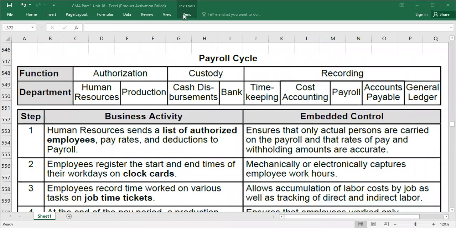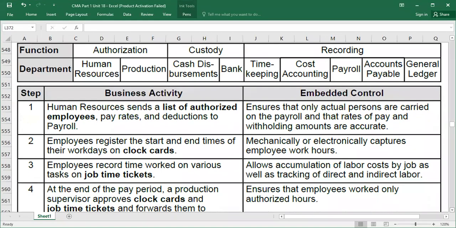Now guys, we are discussing the payroll cycle. Okay, so here we go. Number 1 here, guys. Please remember, business activities are there. We are going to discuss this column. Okay, first of all, let's assume you want to make the payment of salary. Obviously, salaries are prepared by the payroll department. Mostly in small companies, salaries are prepared by the accounts department or HR department. But in large companies, we have a separate payroll department. So this is what we are going to discuss.